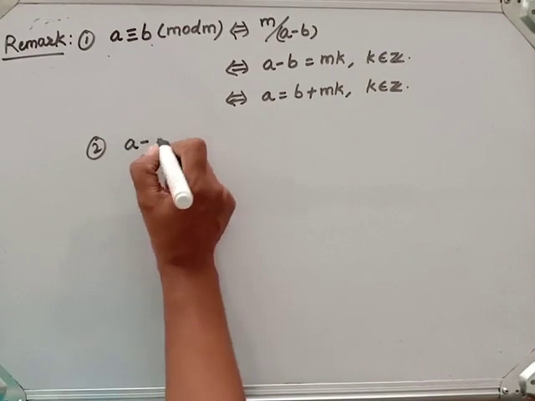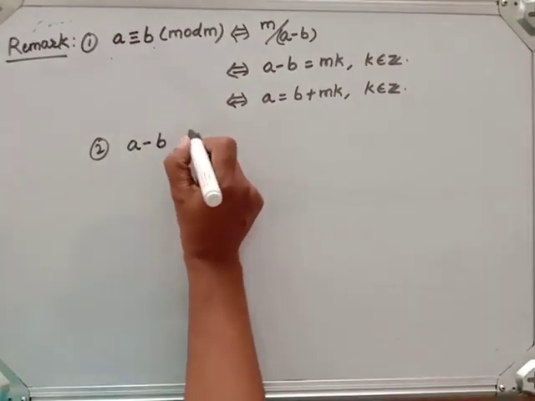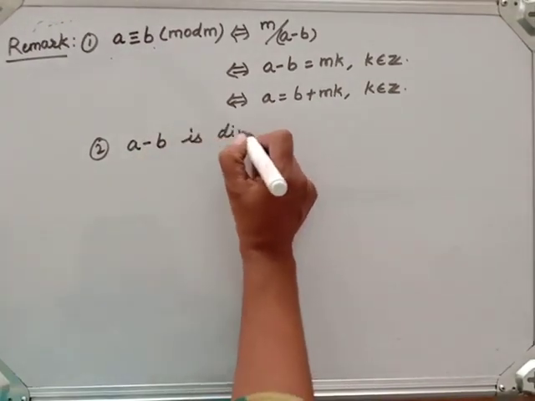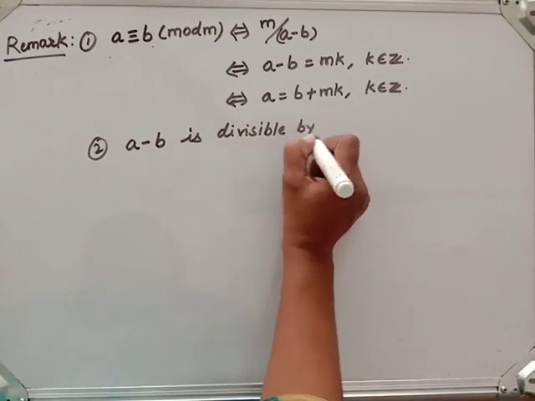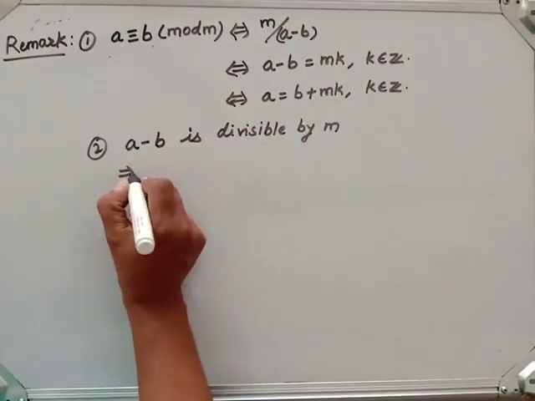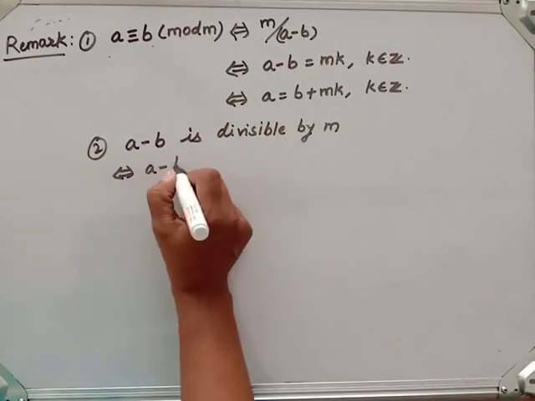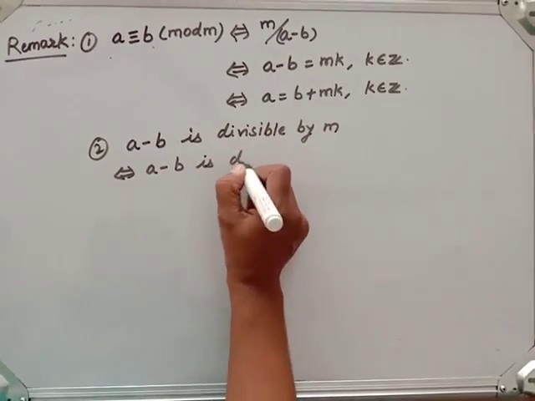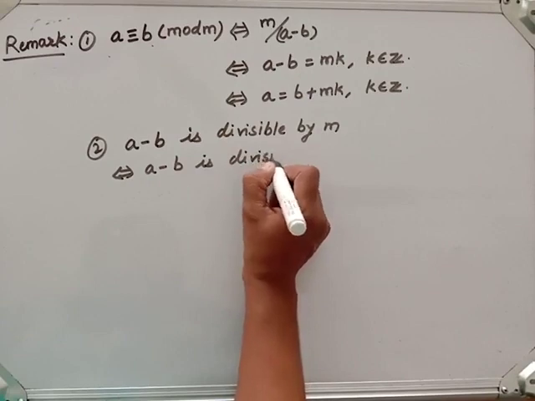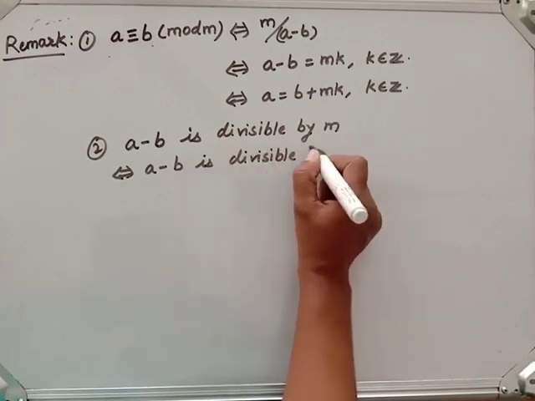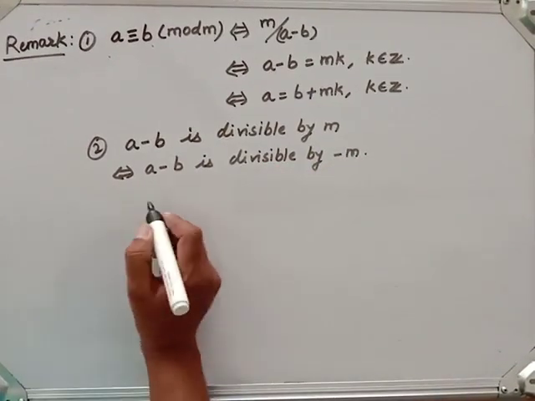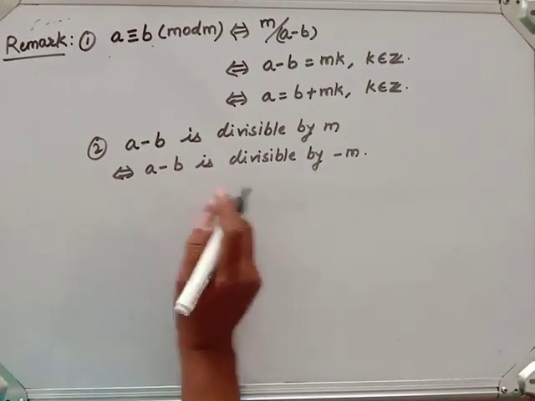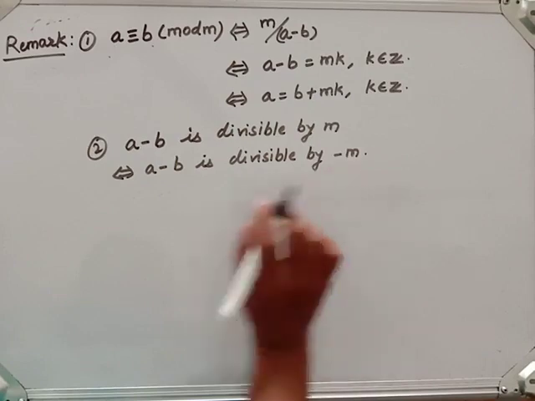Now the second remark I will write: a minus b is divisible by m if and only if a minus b is divisible by minus m also. So in general, actually we will take only positive m. We won't take a negative m here.